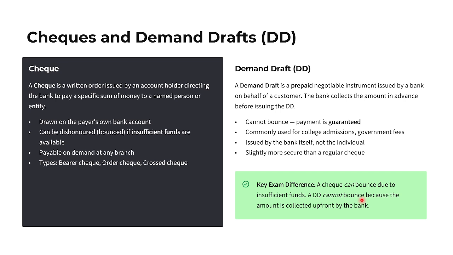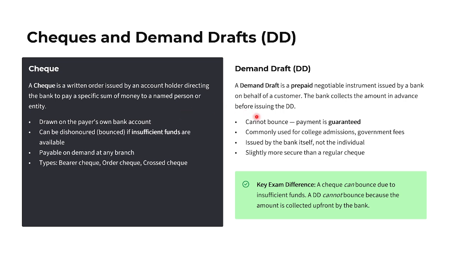Then checks and drafts. So what is a check? A check is a written order issued by a bank account holder directing the bank to pay a specific amount of money to a named person or entity. It is drawn on the payer's own bank account. The check can be dishonored, that means bounced, if the funds are not in the account. It can be paid on demand at any branch. The types of checks: bearer check, order check, cross check.